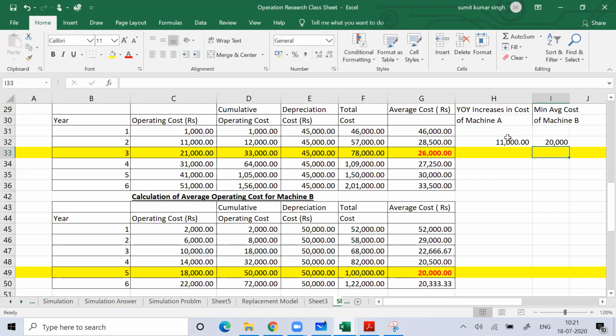So that part is clear within your mind, that you should replace machine A by machine B.